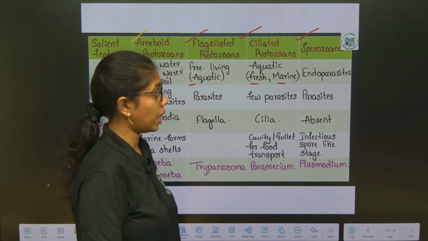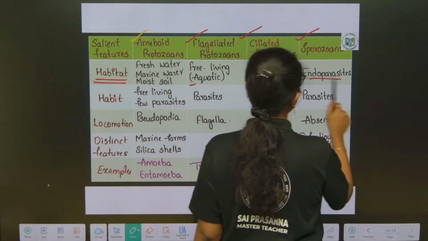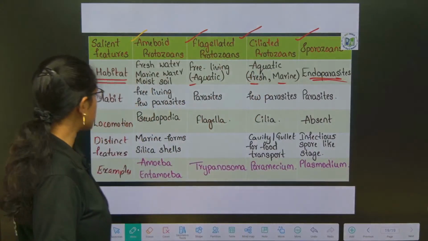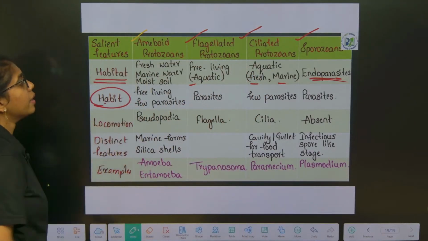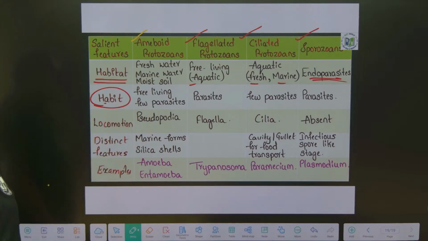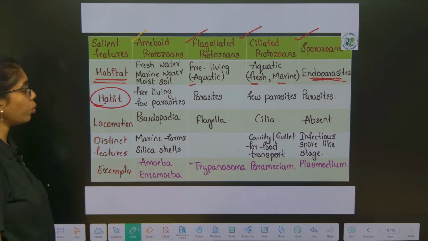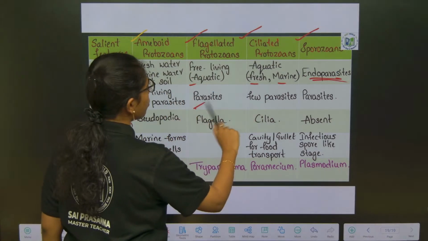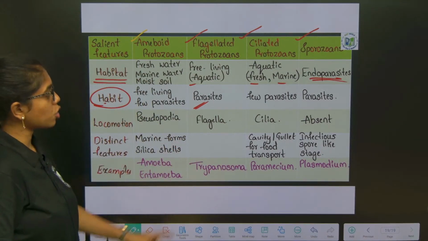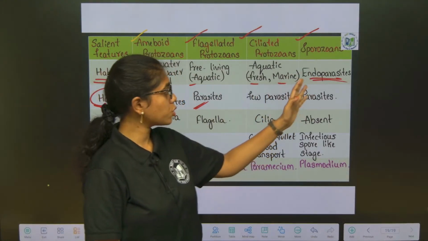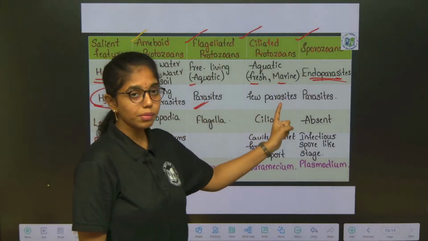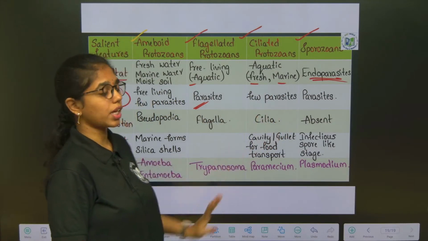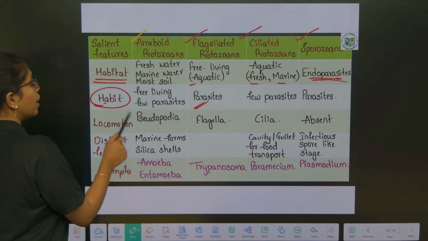Sporozoans act as what? Endoparasites. Amoeboid protozoans are free living with just a few parasites. Flagellated protozoans act as parasites. All four types show what mode of nutrition? Parasitic mode of nutrition only.